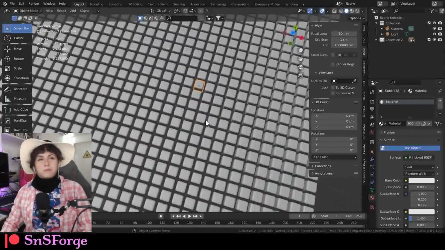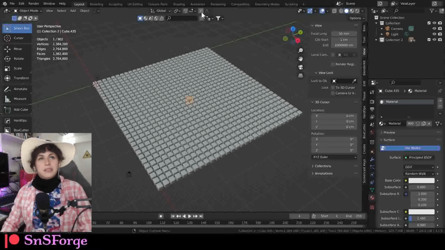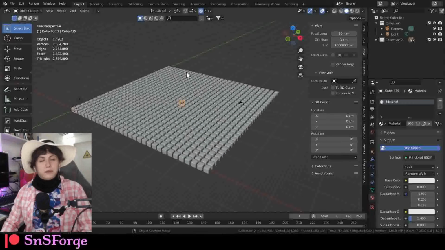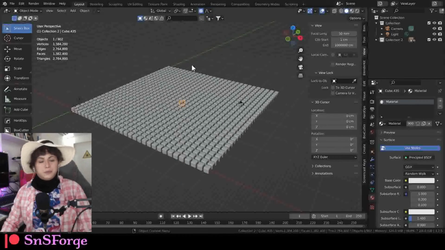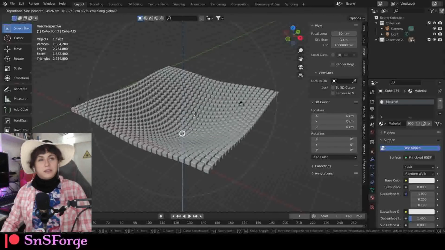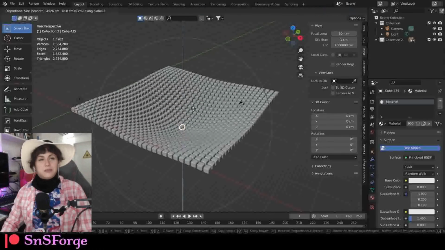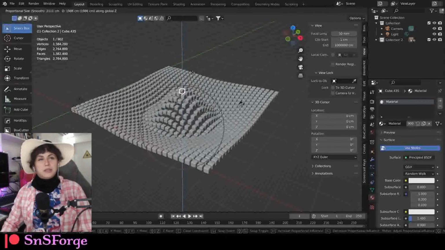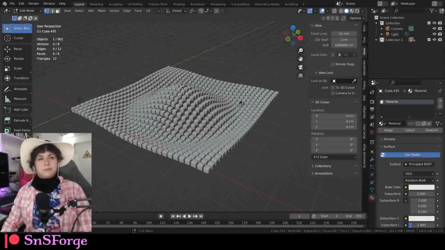Next, click one of the cubes, enable the proportional editing, then move it along the z-axis, but maybe we should just use the smooth. Move the z-axis like that. Yeah, something like that, maybe around here. Then move it again, but this time just smaller, like that. There you go.